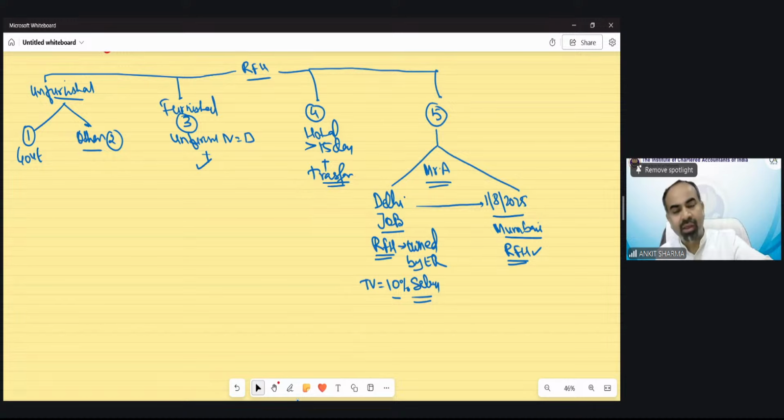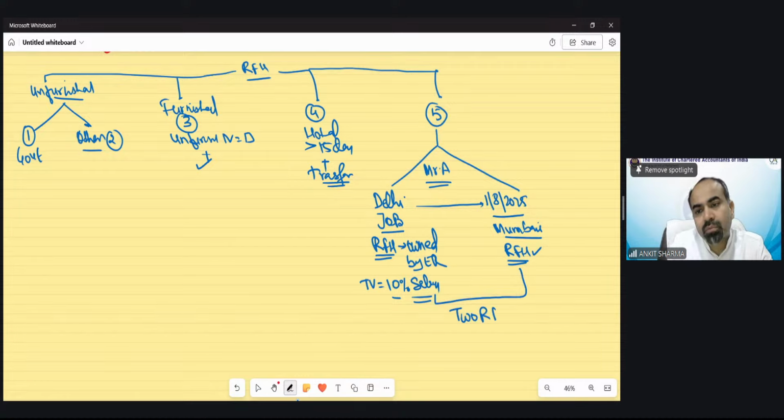from Delhi to Mumbai. Or there could be a situation that the employee's kids have an examination, so they will come after 2 or 3 months, or there is some situation that the family cannot move instantly, while the employee instantly came to Mumbai and occupied that rent-free house. So there could be a situation when an employee is having two rent-free houses at the same time.